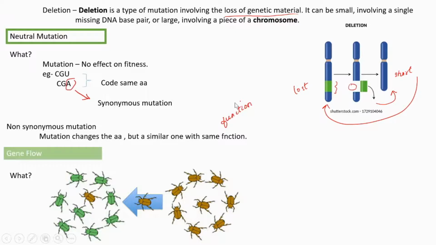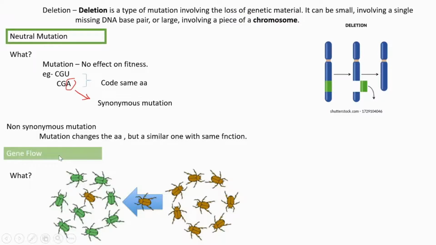Even if the amino acids coded by those two modified bases are not exactly the same, they are similar, and they also perform the same function. That type of mutation is called a non-synonymous mutation.